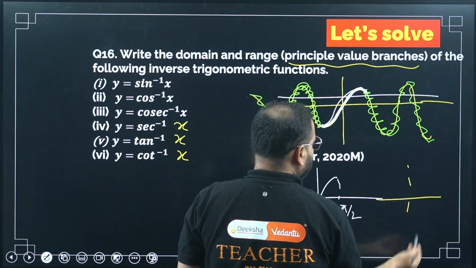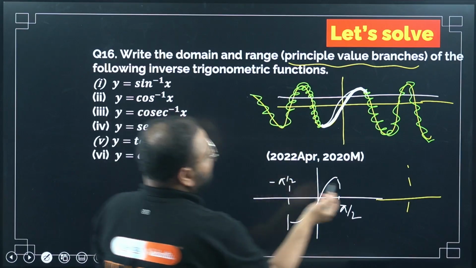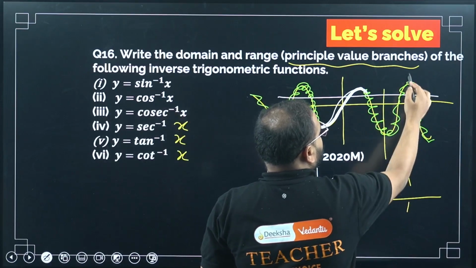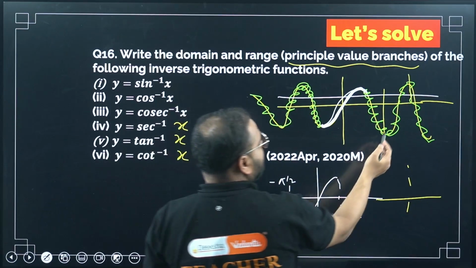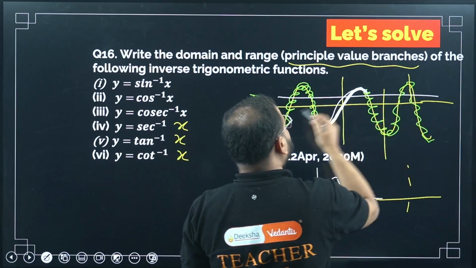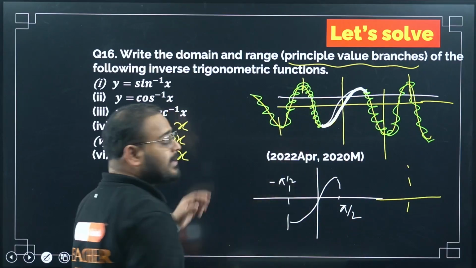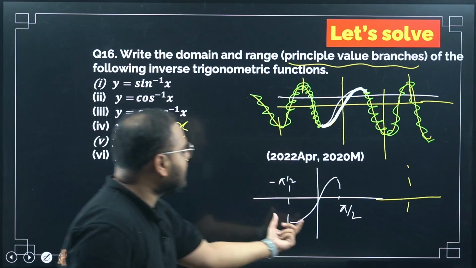I can do this again. Next time will be what? So again I can take this part. Please check here. Correct? I can check this part again. Okay, so again I can take this part also. So I can keep taking these parts, but principal value will be this graph.